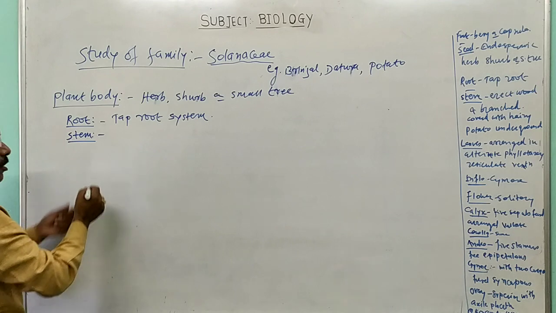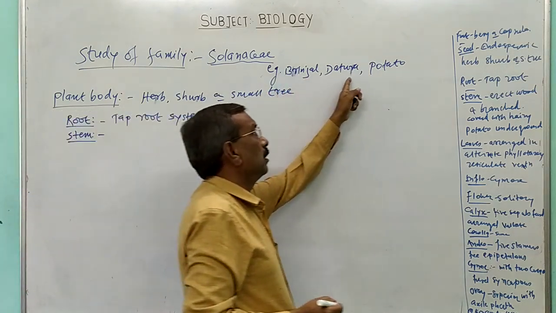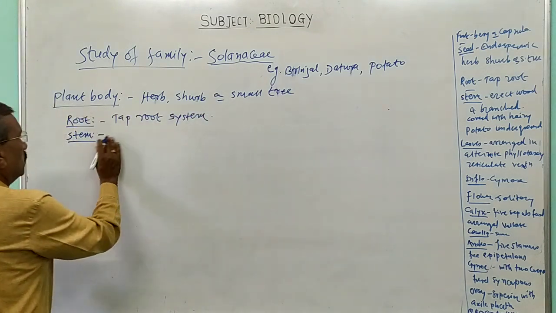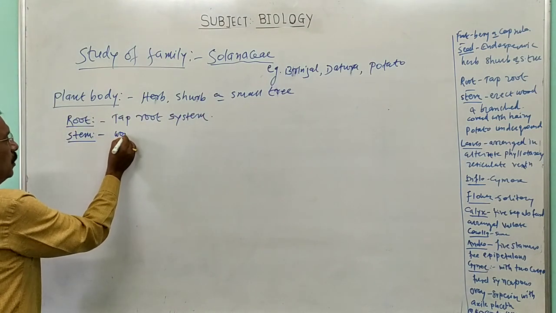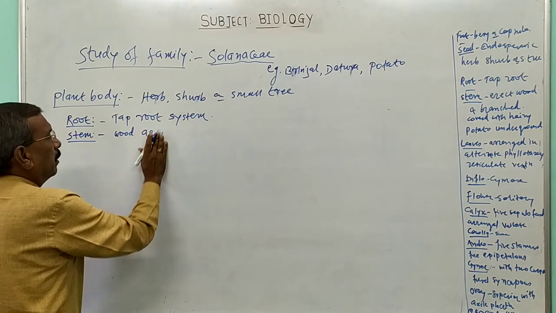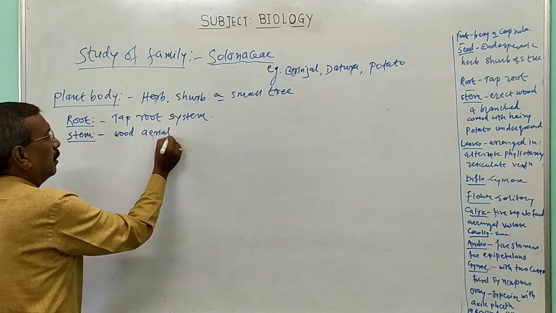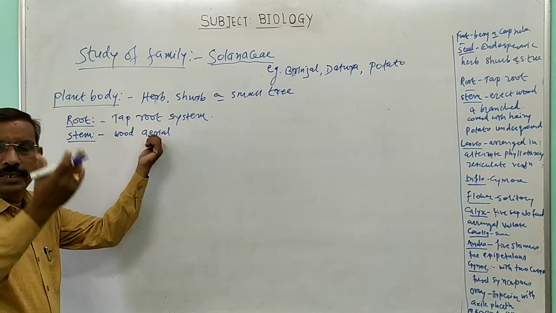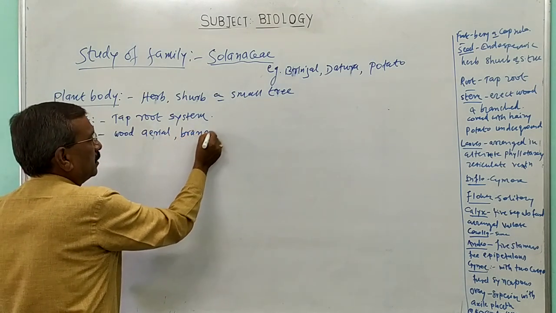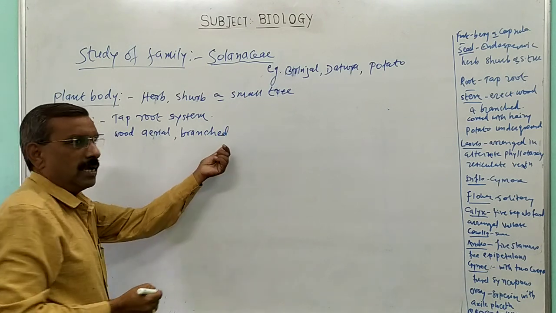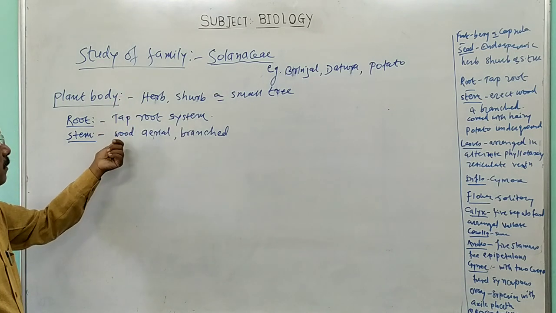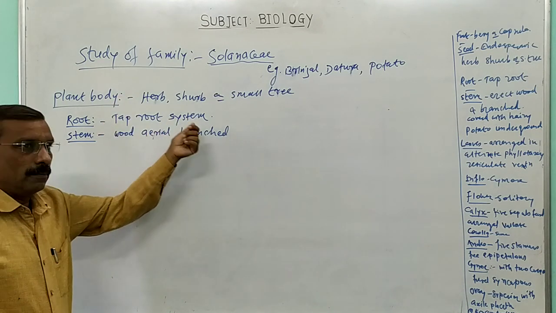The next one is the stem. All of you might have observed examples like brinjal, dhatura, potato, etc. Now, the stem. Generally, the stem of this plant is woody, aerial, जमिनीच्या वरती. Then it is branched. त्याला branches असतात, त्यावरती branches develop होतात. Generally, the stem of members of the Solanaceae plants is woody, aerial, branched.